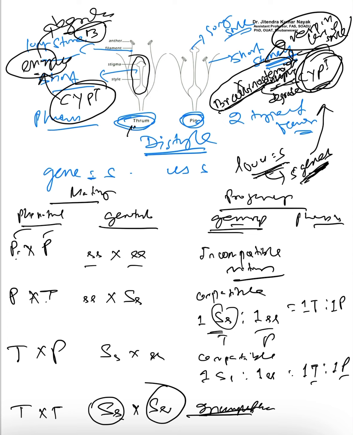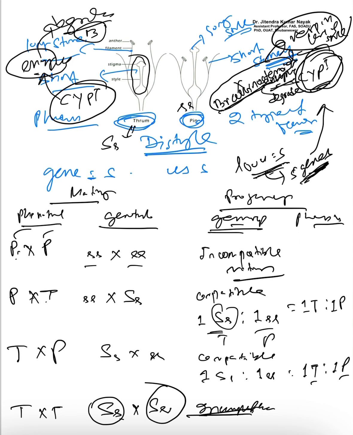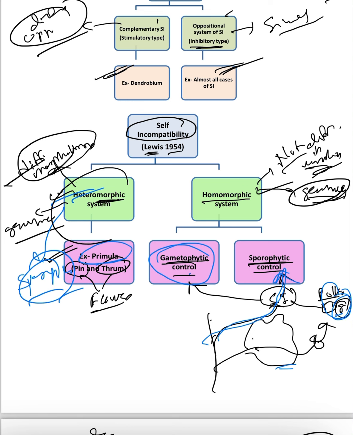Yes or no? And as you know, thrum means capital S small s. But you can see that flowers produced in pin type, that is the ss plant, have a long style, because there will be absence of which one? CYP. Okay, so this is the thing you have. So these are the principles of self incompatibility under heteromorphic systems. In the next class we will study the homomorphic system of self incompatibility. Thank you so much.